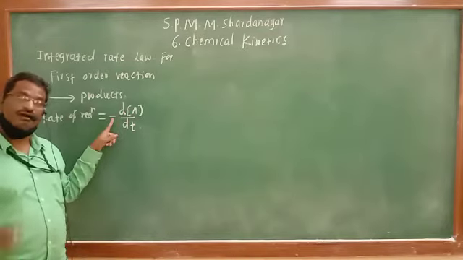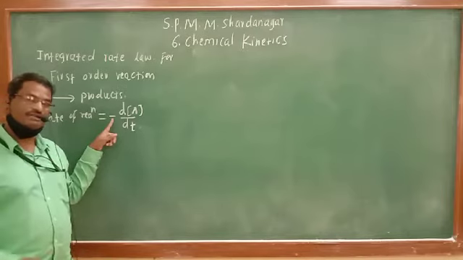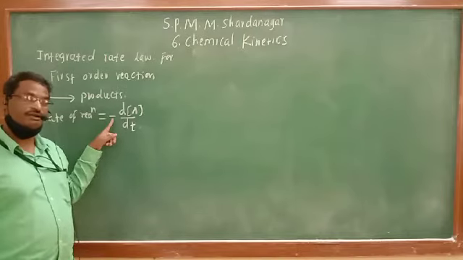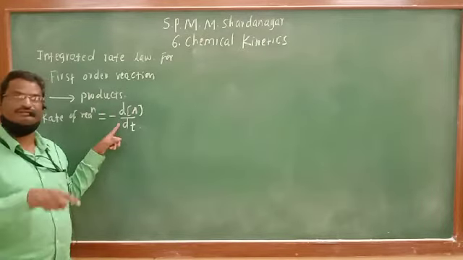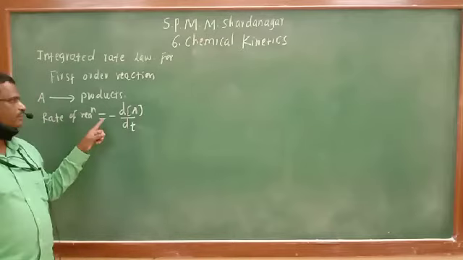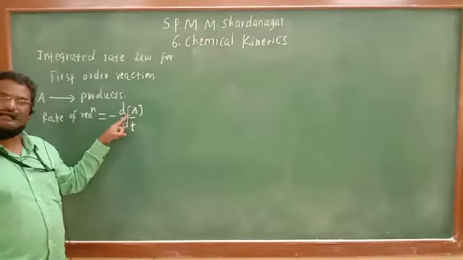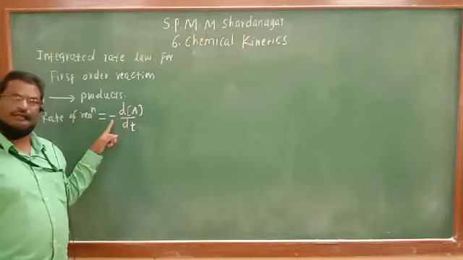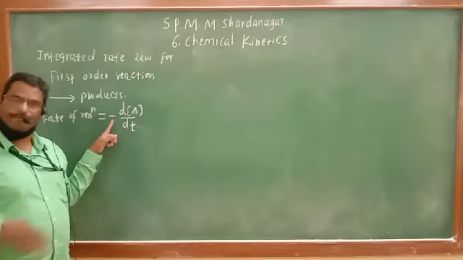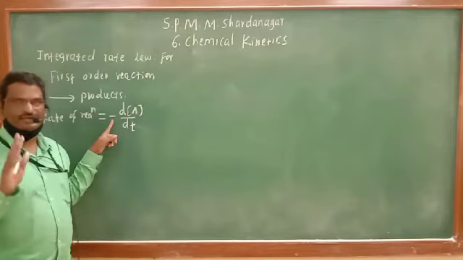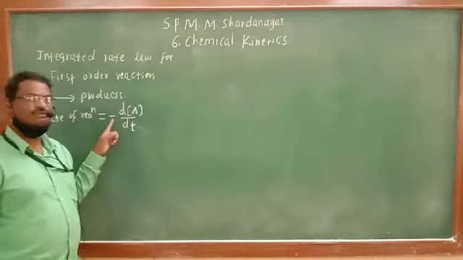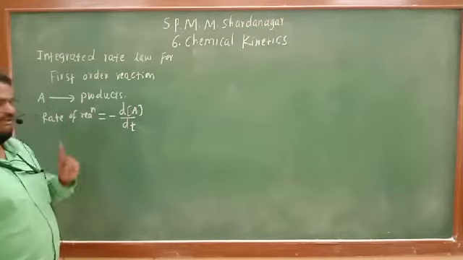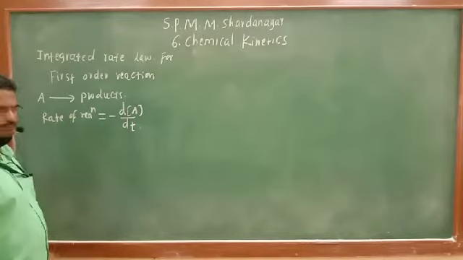Remember the first lecture, I gave the detailed calculations. Minus minus becomes plus. So rate of reaction is always positive. But since this is a reactant, the sign is given negative. If products are considered, the sign is given positive. Since this is a reactant, a negative sign is given, but the rate of reaction is always positive.